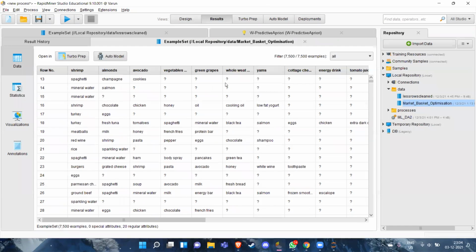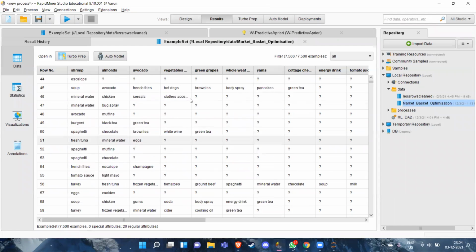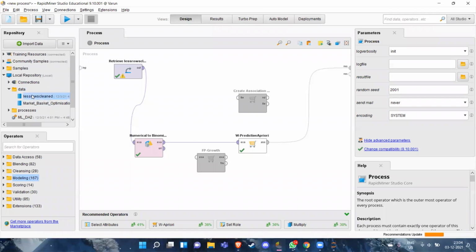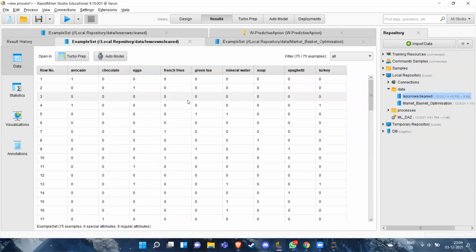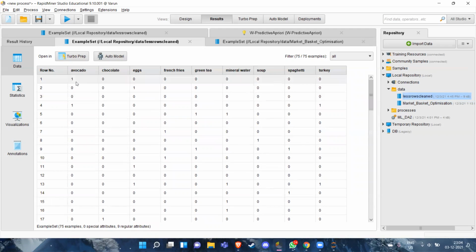Even the first row did not have any description or anything. It was just what people bought, so we aren't using this one. This is the data set that we are using, which is much more organized and clean.